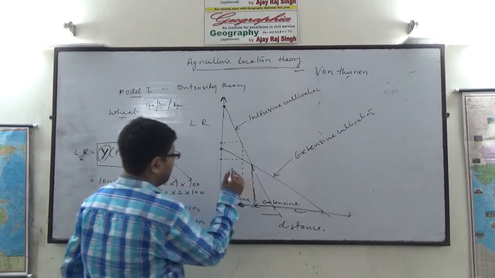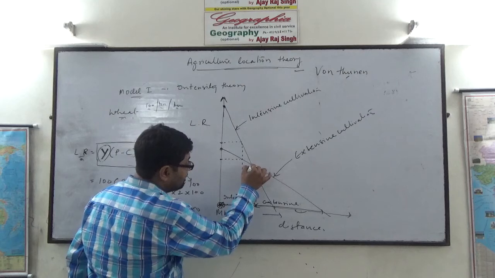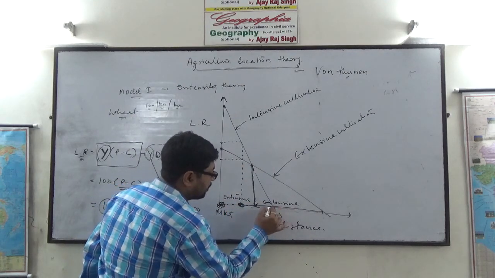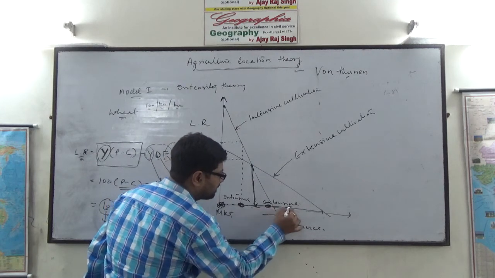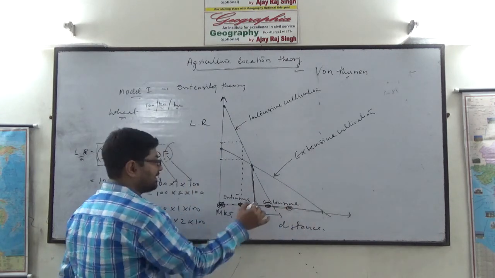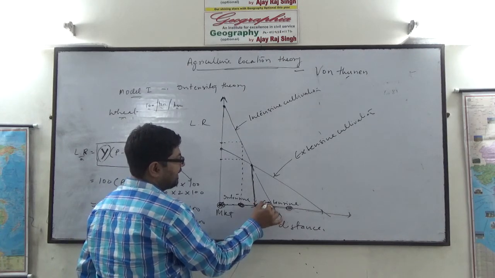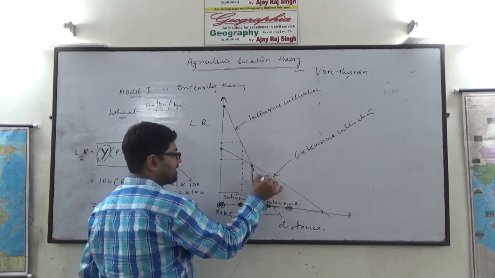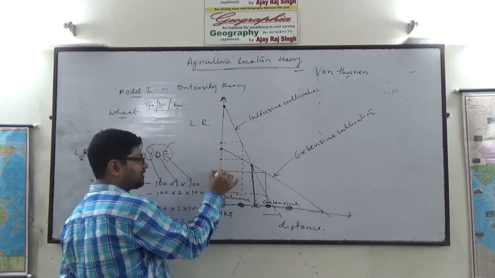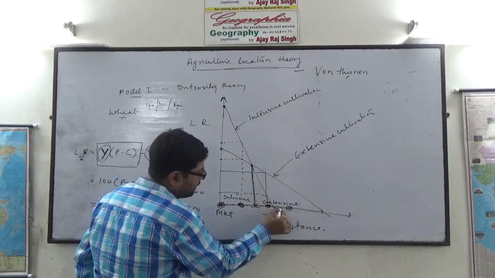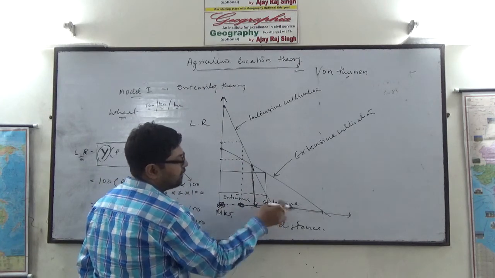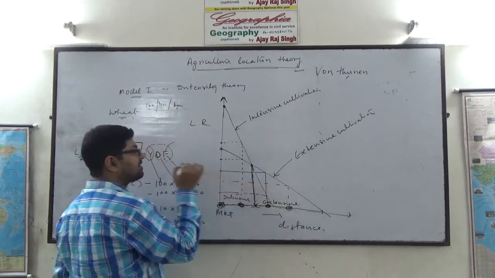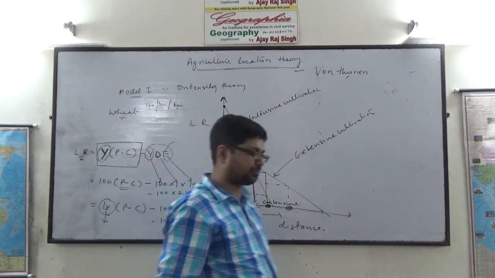Whereas beyond this point, extensive cultivation is more suitable. Suppose your farmland is located somewhere here, beyond this. In that case, in case of intensive cultivation, the profit is only this much. But in case of extensive cultivation, the profit, that is locational rent, is more. And beyond this point, intensive cultivation is not at all feasible, only extensive cultivation will yield some locational rent.